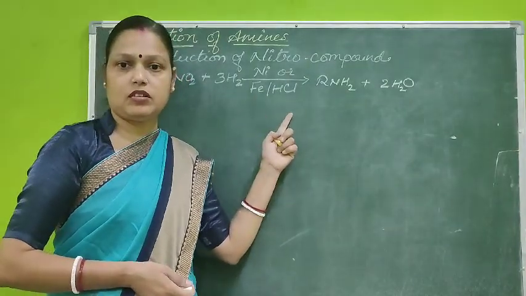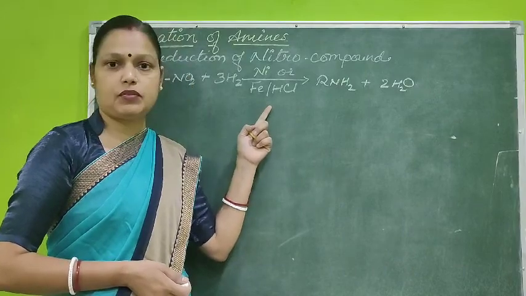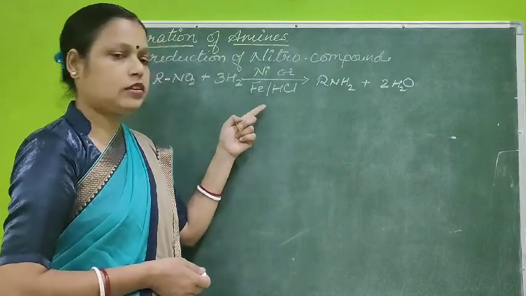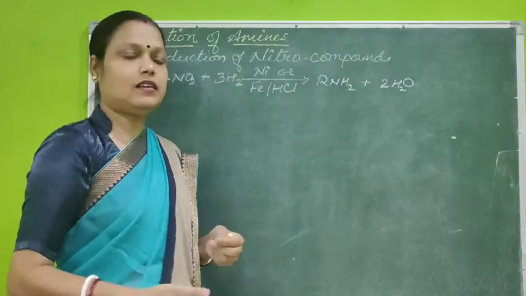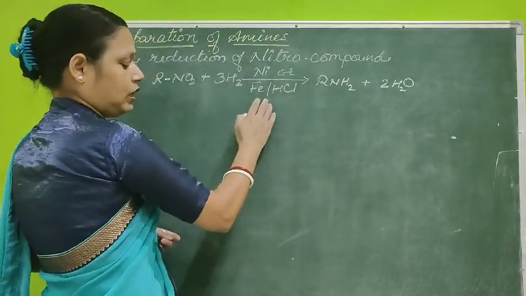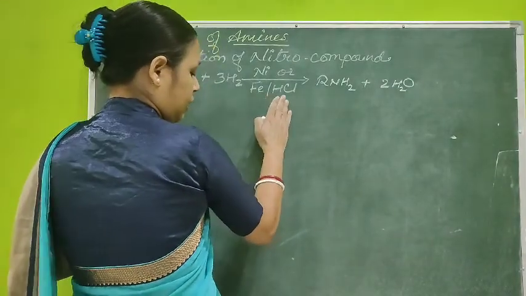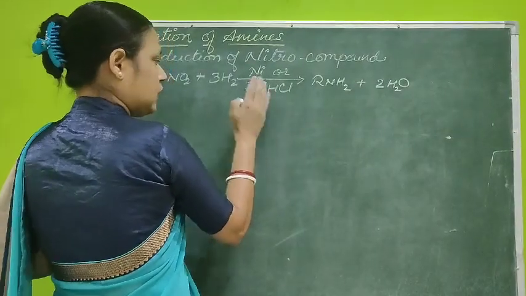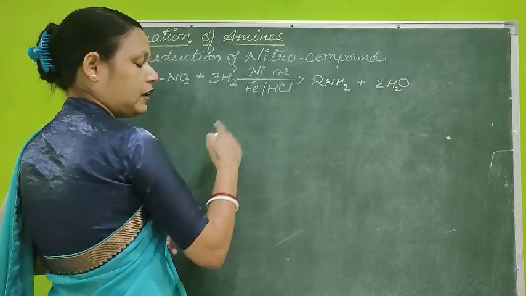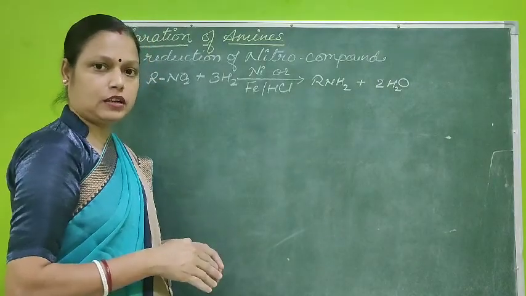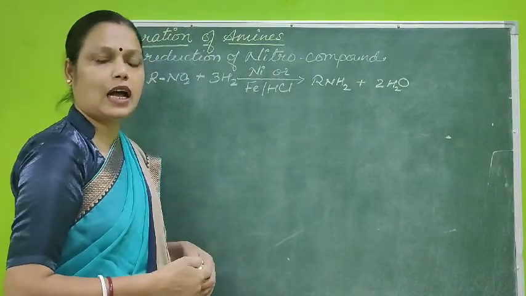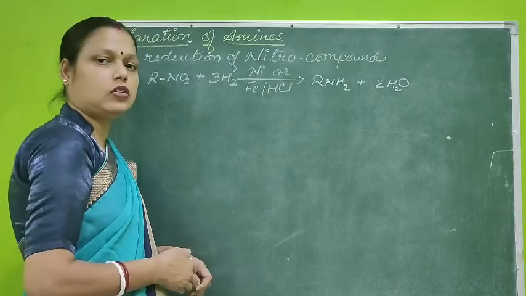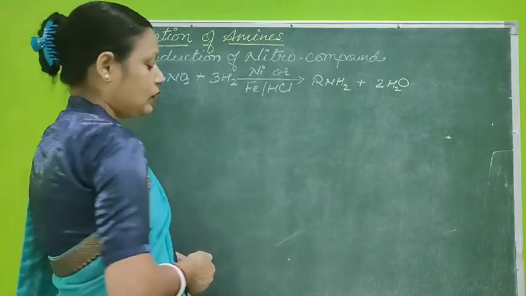in the presence of HCl. This method is mostly preferred because it provides us hydrogen atoms, and initially we have to use ferrous and HCl, because once the ferrous chloride is formed, hydrolysis takes place and it releases HCl during the reaction. So again and again we don't have to add HCl in order to carry out the reduction process. So we'll see an example.